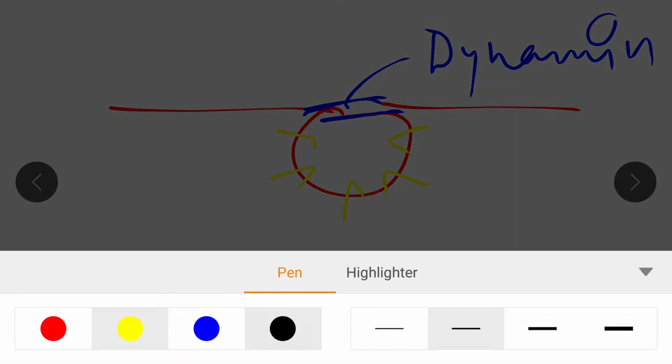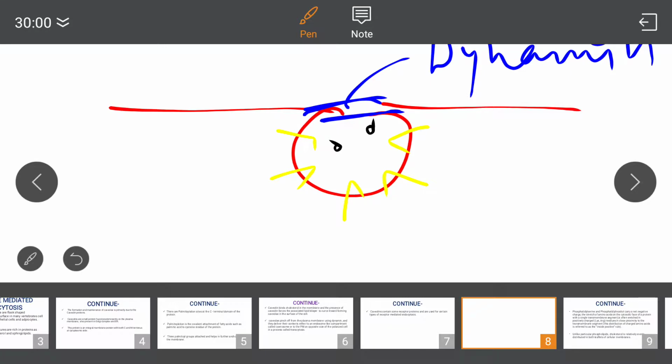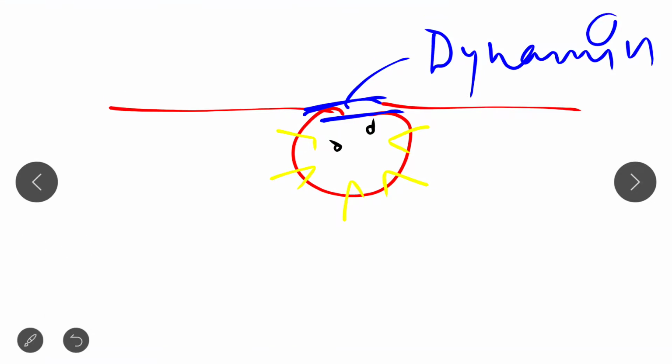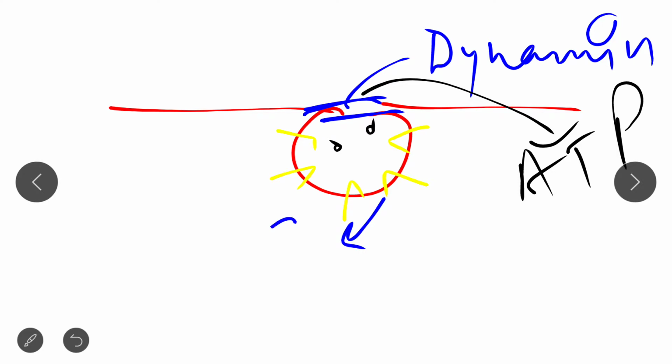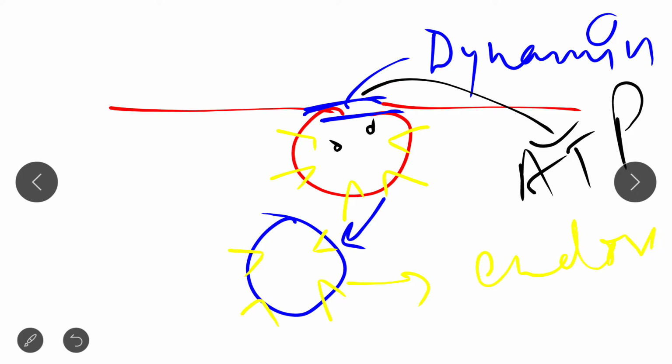And these are the receptors. So when the dynamin hydrolyzes using the energy of ATP, it detaches and it forms a caveosome. Here is the protein, it forms a caveosome and it goes for the endosome process where the normal processing occurs, when it moves to the lysosome, or it may be moved to the plasma membrane. So that's all about today's lecture.